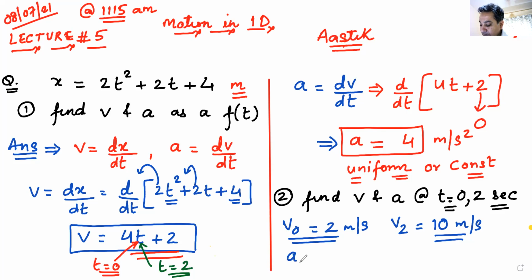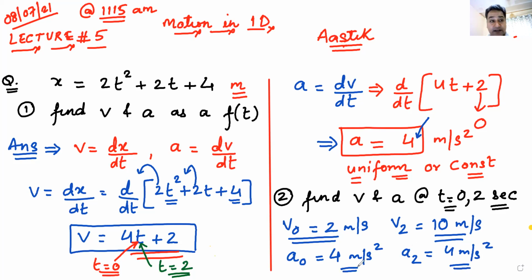What is the acceleration at 0 seconds? As you can see, there is no time. T is missing. So you can't put T anywhere. If you can't put T anywhere, acceleration at 0 seconds also becomes 4 meter per second square, and acceleration at 2 seconds also becomes 4 meter per second square. Yes, Niharika, as everyone knows, acceleration is constant. I hope you understand what is happening here.